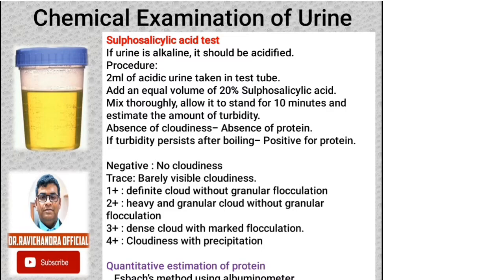Here the interpretation is: no cloudiness, negative; barely visible cloudiness, proteins traces; definite cloud without granular flocculation, 1 plus; heavy and granular cloud without flocculation, 2 plus; dense cloud with marked flocculation, 3 plus; cloudiness with precipitation, 4 plus. There is a quantitative estimation test for proteins for which we will take a 24 hour urine sample. The quantitative estimation of protein is done using an instrument called an albuminometer, and the method is termed the SBACS albuminometer method.